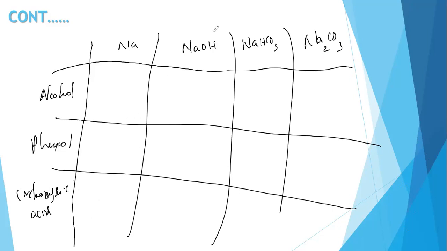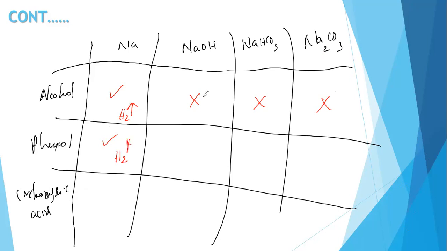Right. So it's a kind of extraction. Alcohol reacts with only the sodium, liberating H2 gas. They never react with sodium hydroxide, sodium bicarbonate, sodium carbonate. Go for the phenol, right? It reacts with sodium metal, liberating H2 gas.